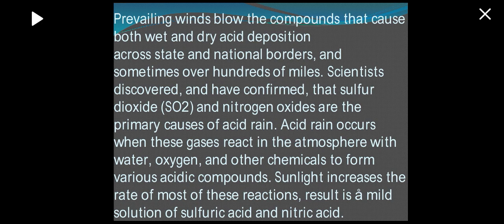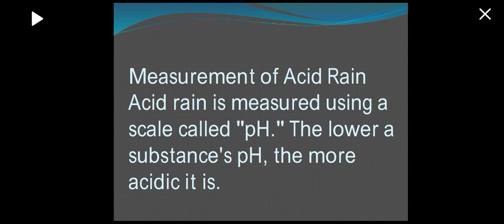acid rain. Acid rain occurs when these gases react in the atmosphere with water, oxygen, and other chemicals to form various acidic compounds. Sunlight increases the rate of most of these reactions, which result in a mild solution of sulfuric acid and nitric acid.